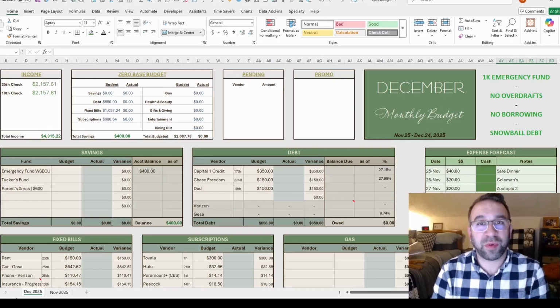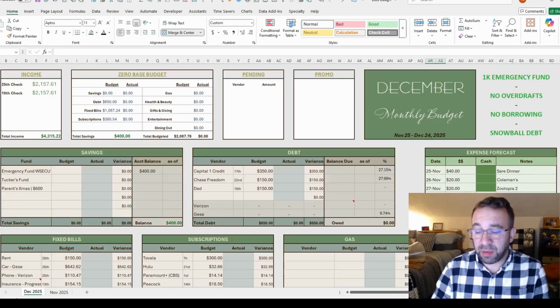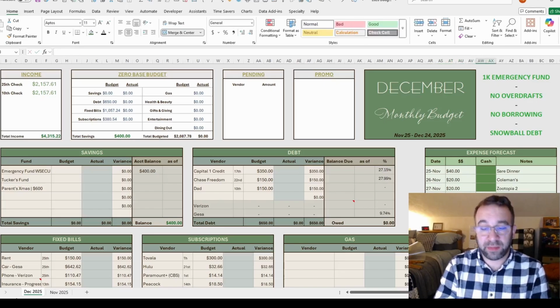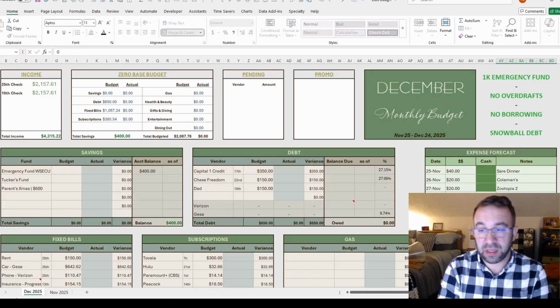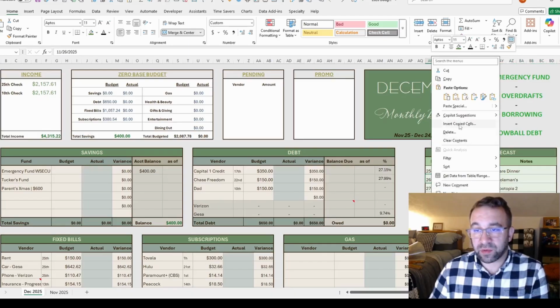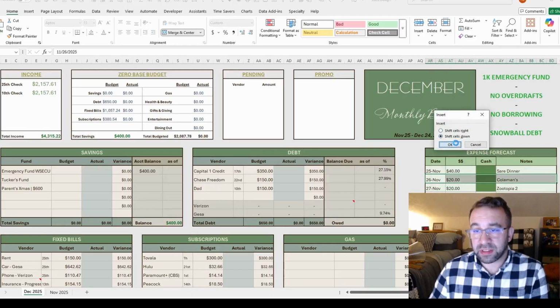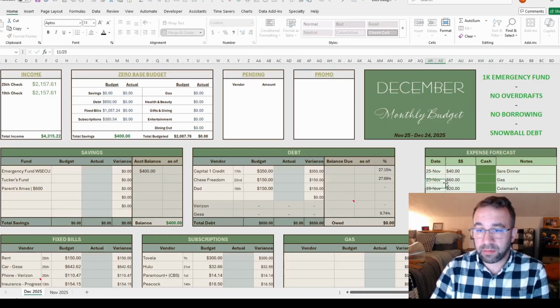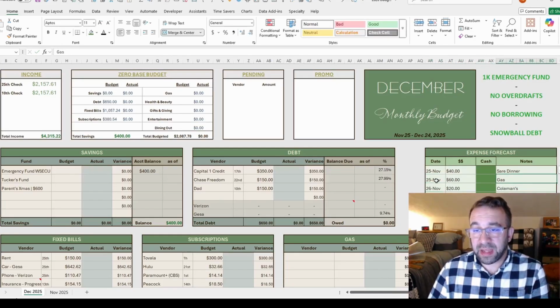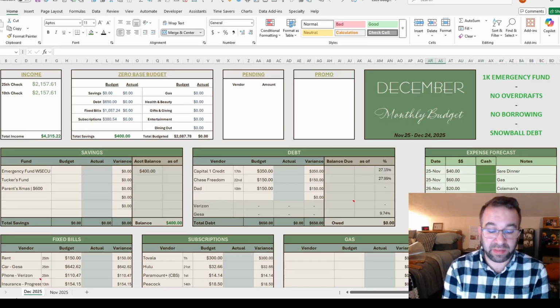Portland, going to Portland. Gas for that day, I'll probably want to fill up. For my fill up, it's usually about $60 to fill up my tank, so I'm just gonna throw $60 for gas. I'll probably get gas on Payday as well, so we're just gonna insert, shift things down, and then do that. All right, so I've got my Payday gas, and I don't know that I'll be doing enough driving that I'll need a full tank again on the 29th, but between driving down and back up in one day, I'll probably need to get a full tank, so I'm just gonna leave it, and again, if I spend less, I spend less.